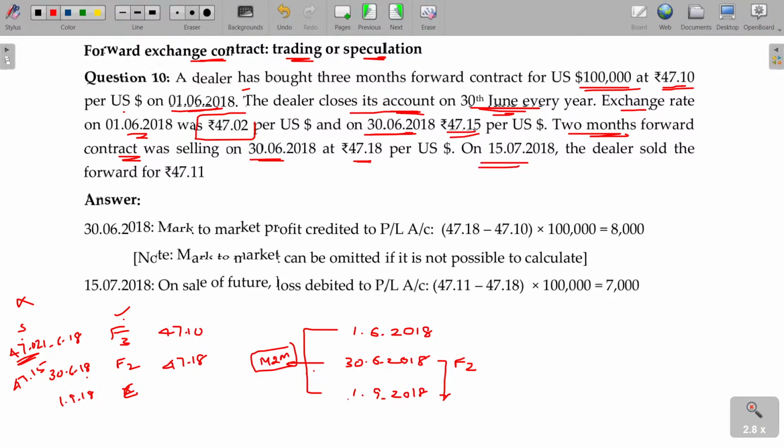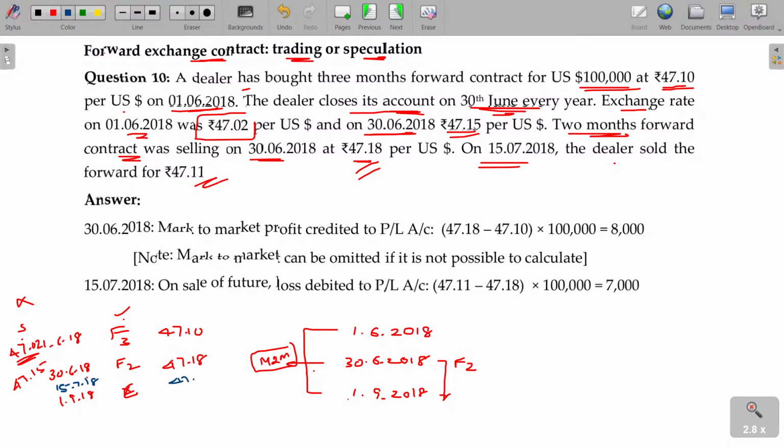On 15/7/2018, the dealer sold the forward. He doesn't want to wait up to the expiry date, because his intention is not to buy and settle on the maturity date. The intention is to make a profit. Whenever there is a huge profit, he will sell immediately. So on this date itself, he executed. At what rate did he execute? 47.11. He sold at this rate.